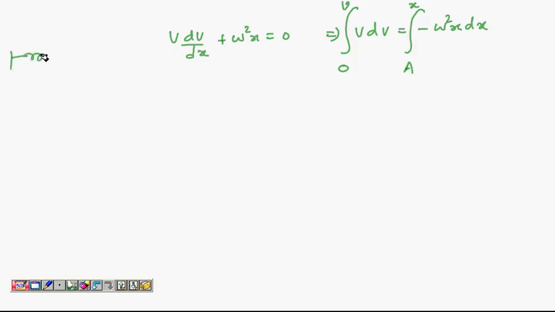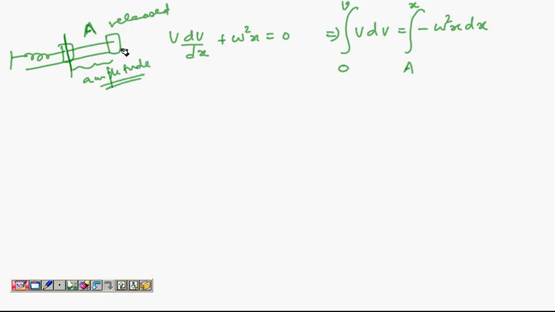Why is that? Suppose you take a spring block system, which is the best example for SHM. I have pulled this by a, let us say, and I have released here. So after pulling, when you release it, speed is 0, and a is the maximum displacement from this position where the spring has natural length. We call this the amplitude of SHM. We'll see this in greater detail later. But when x is a, I have released the block, so speed is 0. And when x is some x at some intermediate position, I want to find the speed.